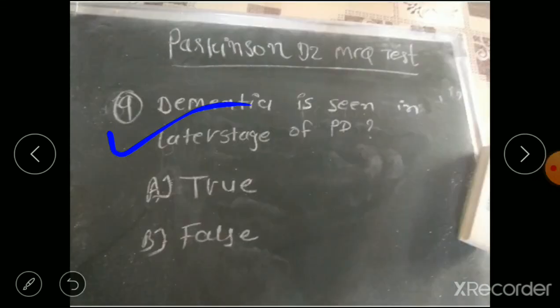Question number 9. Dementia is seen in later stage of Parkinson disease. Option A true, option B false. So the correct answer is true, option A, because in the later stage dementia is seen in Parkinson patients.